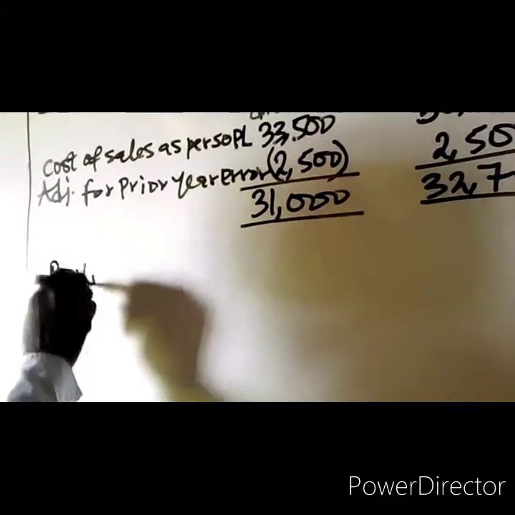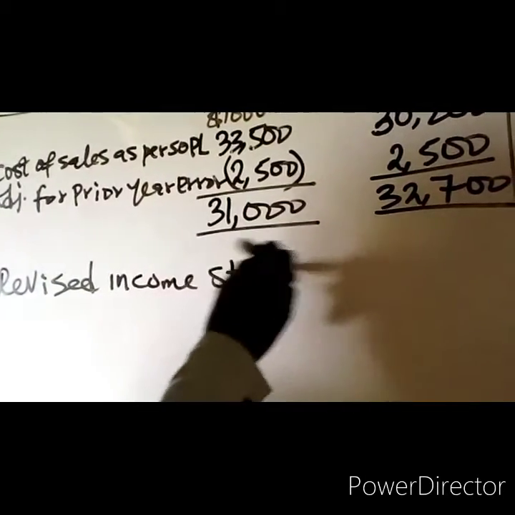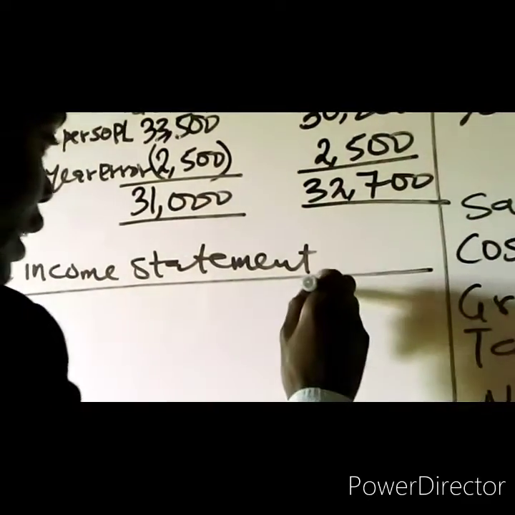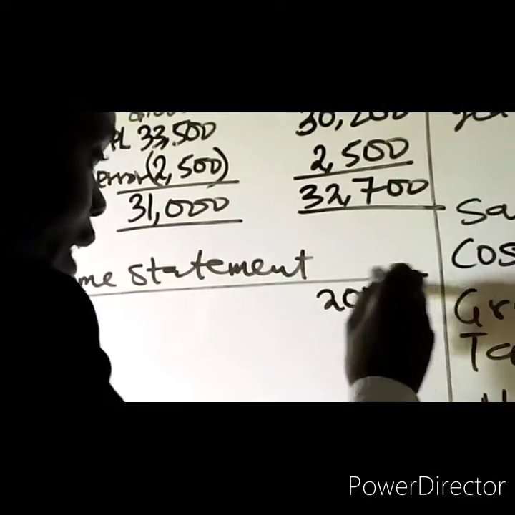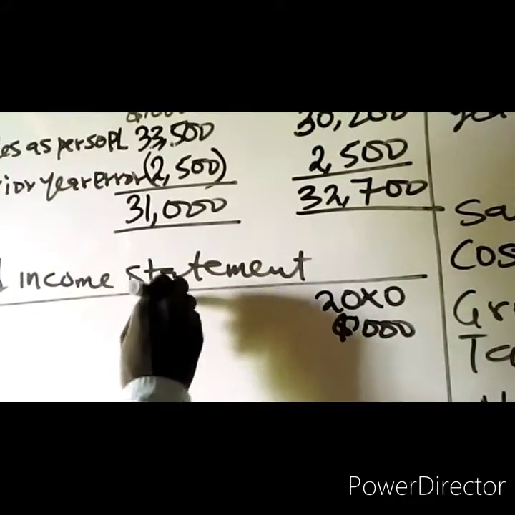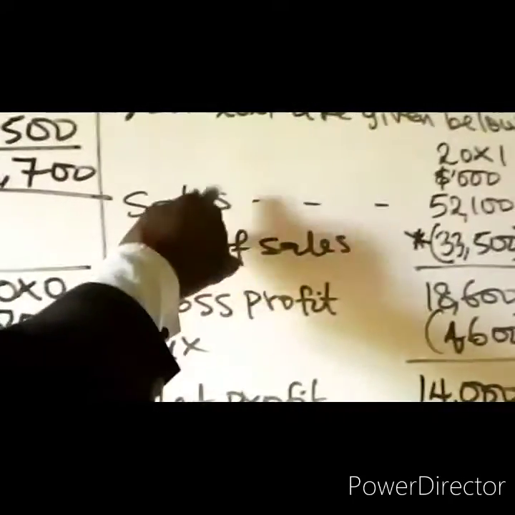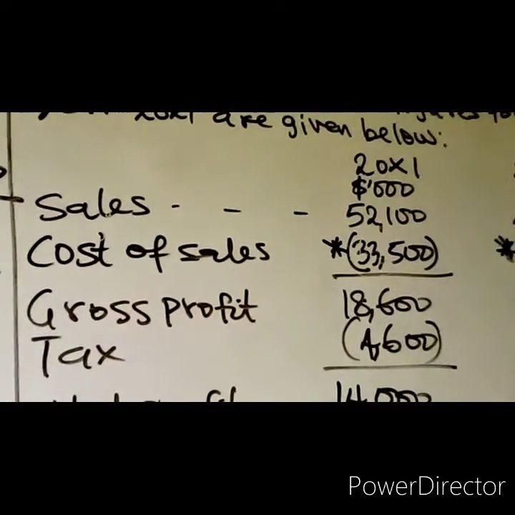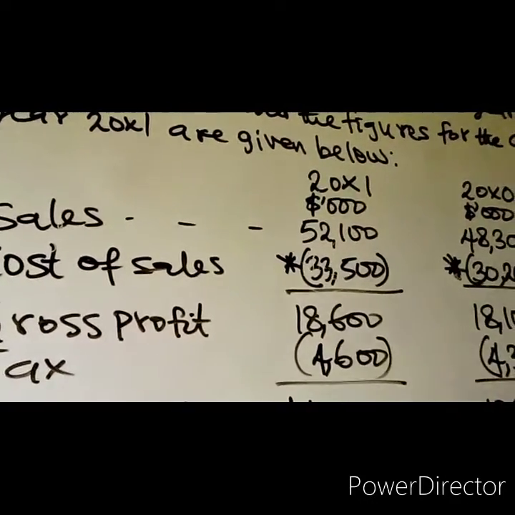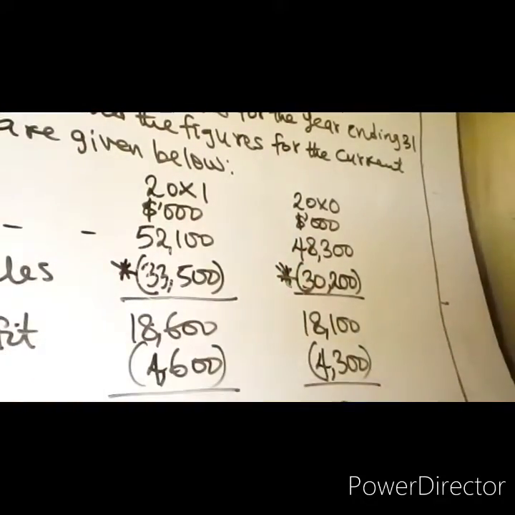Revised income statement or revised statement of profit or loss. That is for the company. You have for 20X0, the comparative year, then the financial year is 20X1. So the first item is sales. We have sales of 52,100 in 20X1 and 48,300 in 20X0.